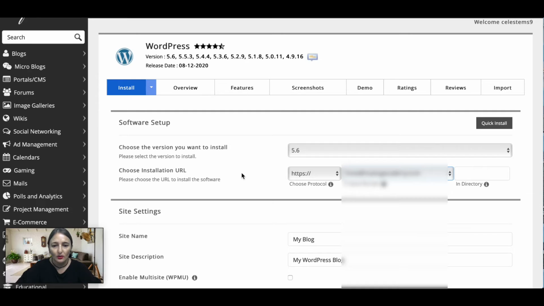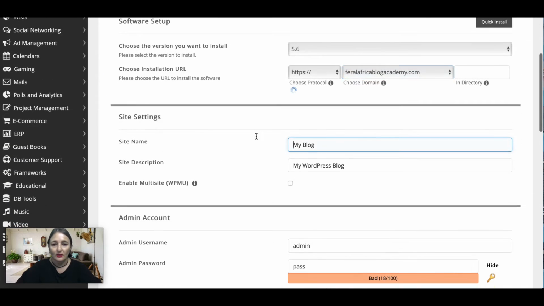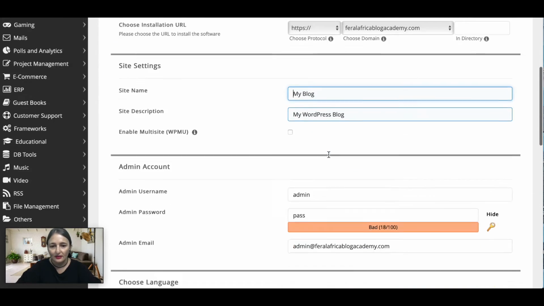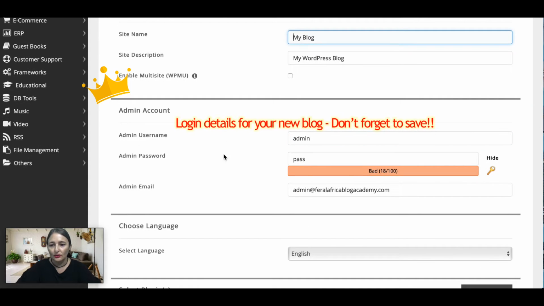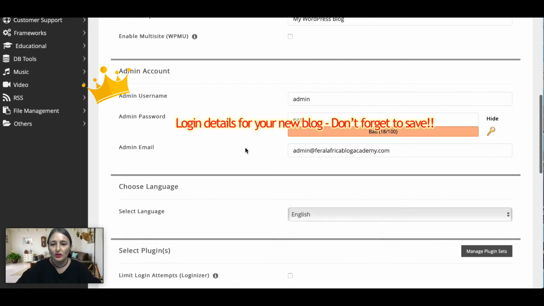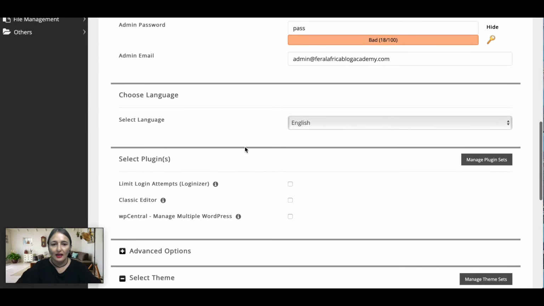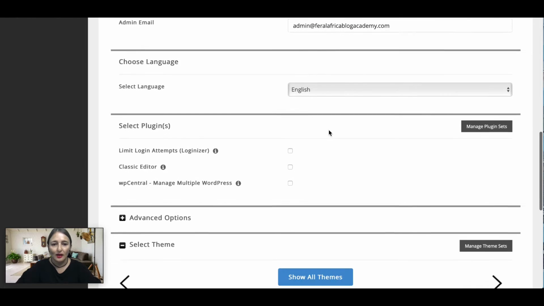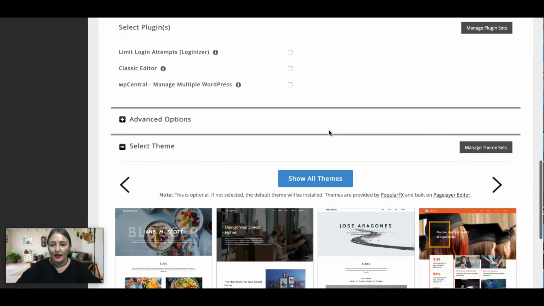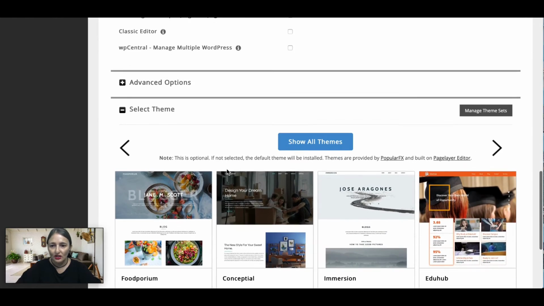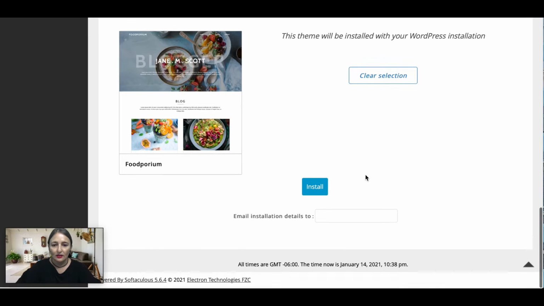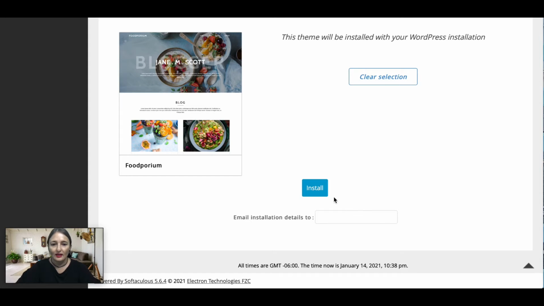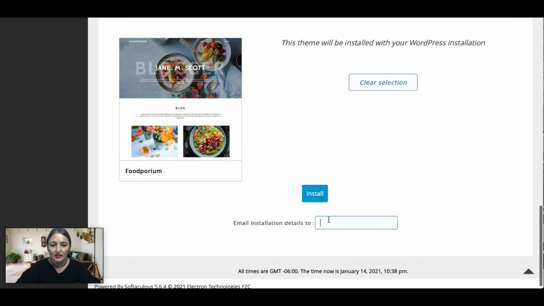That's the one I want to install, and we can fill this in later, you don't have to do it now. Then choose your admin username, admin password, and an admin email, and you can just click anything because we're going to be changing it anyway. So just click on that. It's going to say select theme, and then at the bottom here you can email installation details to, and then you're going to click on.